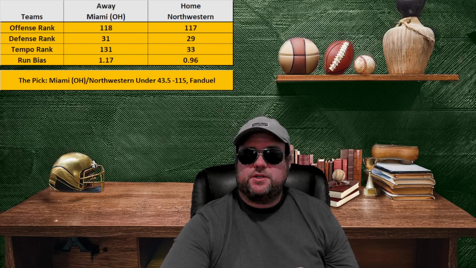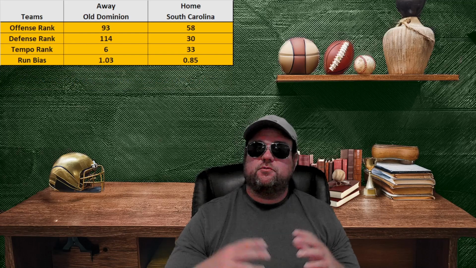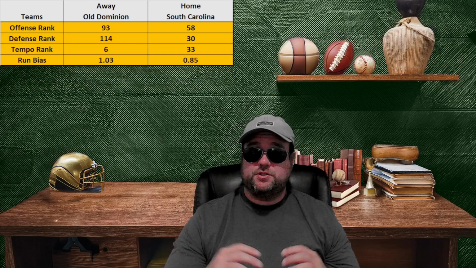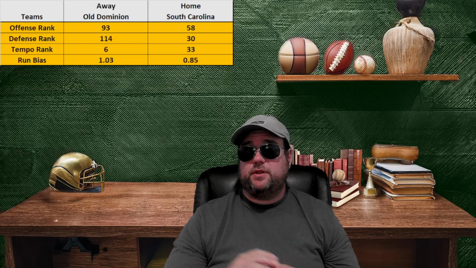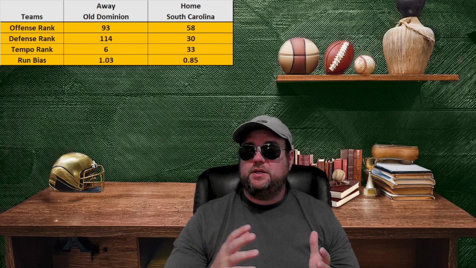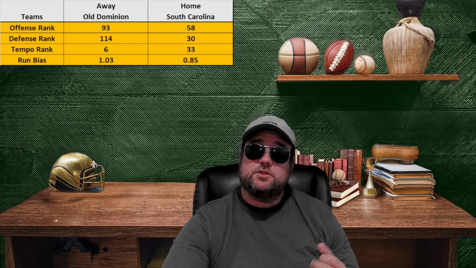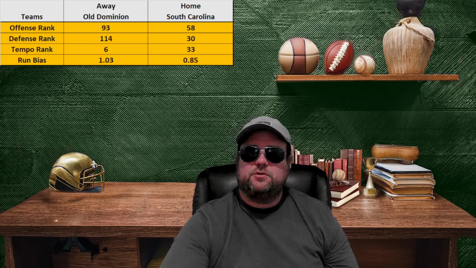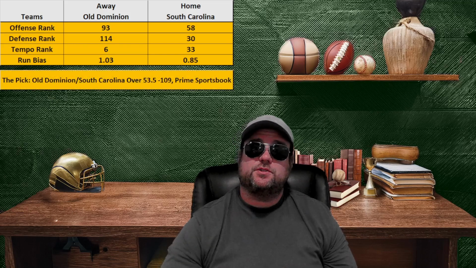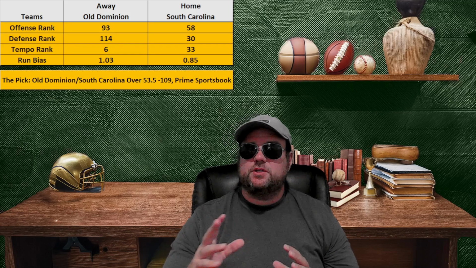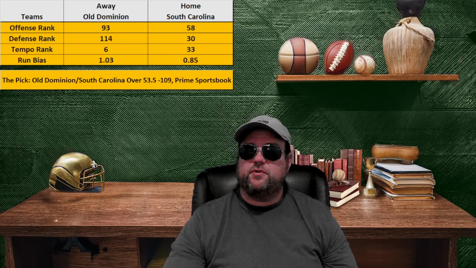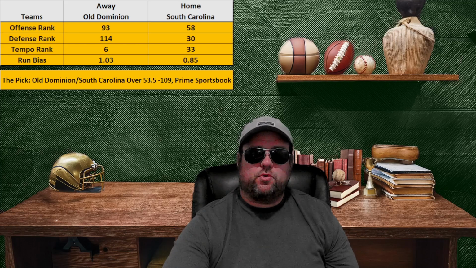So taking it down south, we're moving down to South Carolina versus Old Dominion. Old Dominion is visiting South Carolina. South Carolina is better ranked all around. Old Dominion has one of the weakest defenses. They also tend to play a very quick game. Same thing with South Carolina. They have a slightly better defense than offense, but they tend to be very quick. They tend to throw the ball a lot. And for that reason, my model, my system spit out Old Dominion, South Carolina, over 53.5, and I took that at Prime Sportsbook. So we're going to continue on.